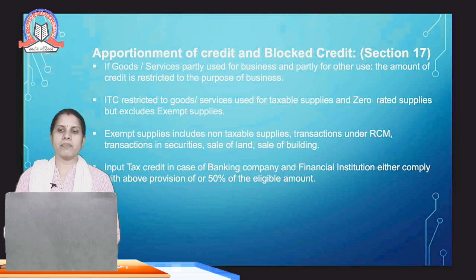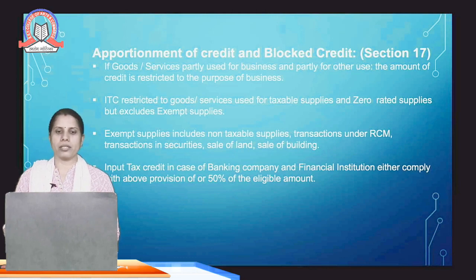So this is mentioned according to section 17. If goods and services are partly used for the business and partly for other use, the amount of credit is restricted to the purpose of business. Suppose certain supplies are used partly for the business and partly for the personal purpose, then the supply which is used for the business purpose is only eligible for the input tax credit.